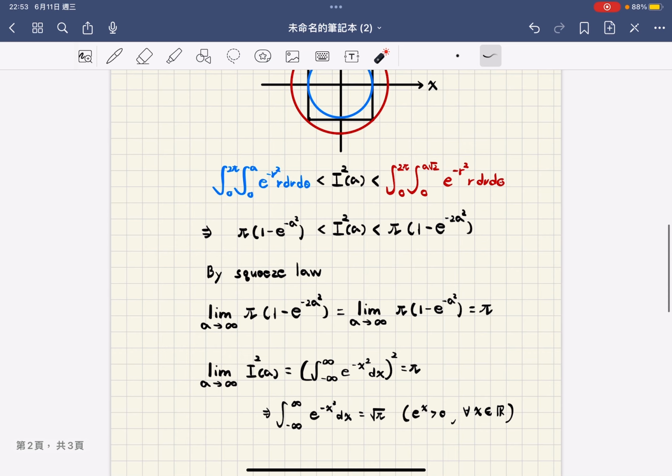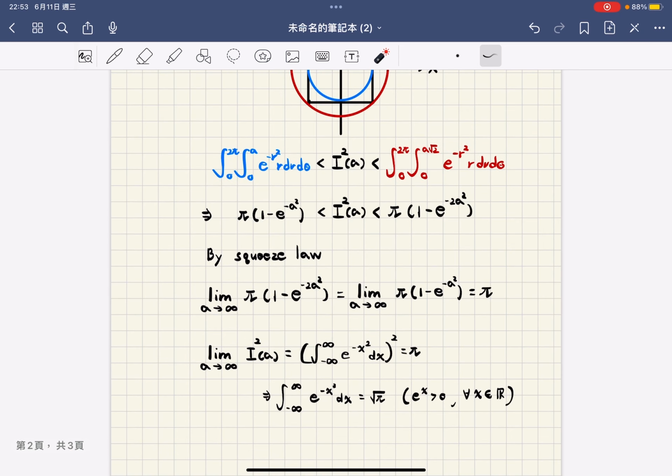Now by the squeeze law, we take the limit, and the value is equal to pi. So the limit of I squared, which is the Gaussian integral squared, equals pi.